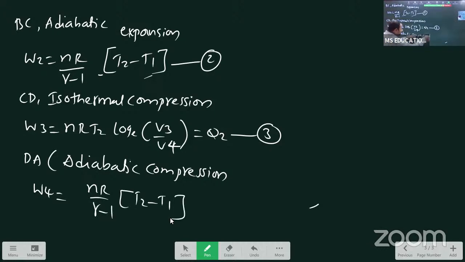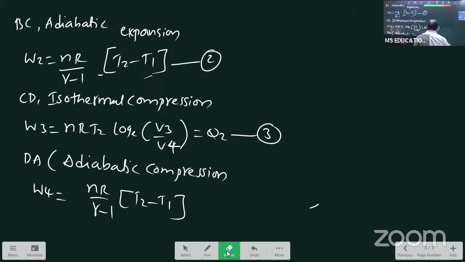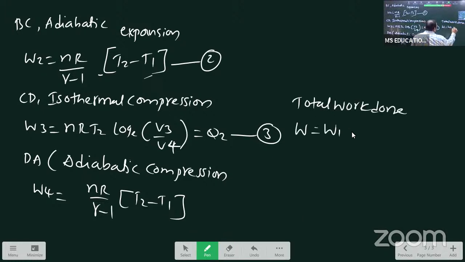Why we are not writing plus or minus: in the next step we are writing the sign convention. See, work W1, work W2: this one plus, this one also plus. What about here? Minus. What about here? Minus, because the directions are opposite. So total work done we are writing like this: total work done equals W1 plus W2 minus W3 minus W4. Two in plus, two works in minus.